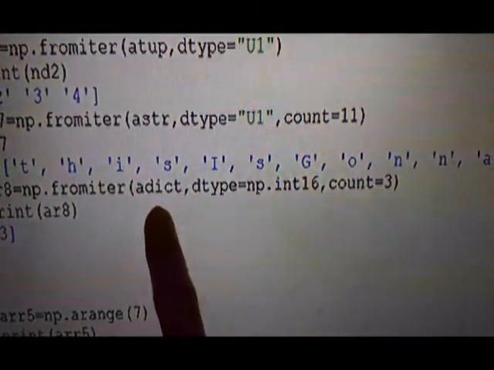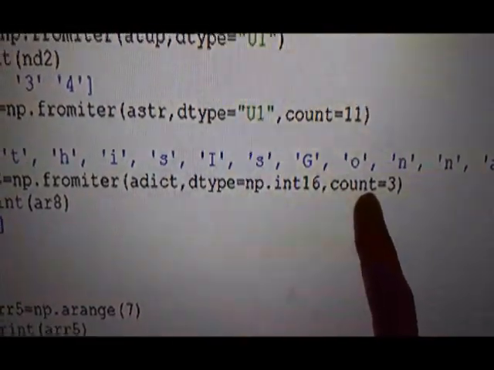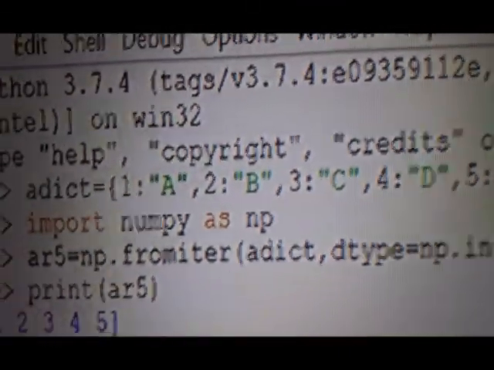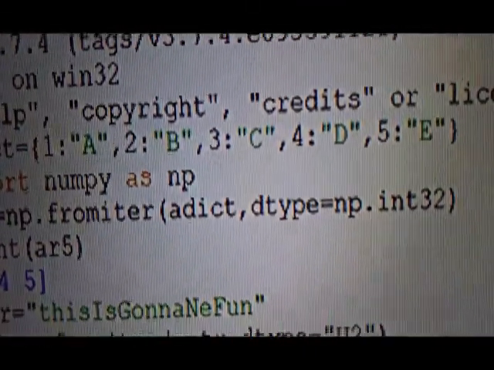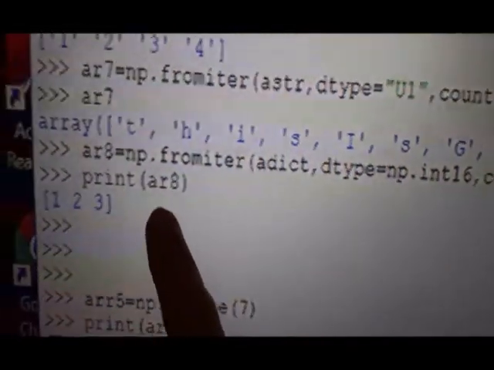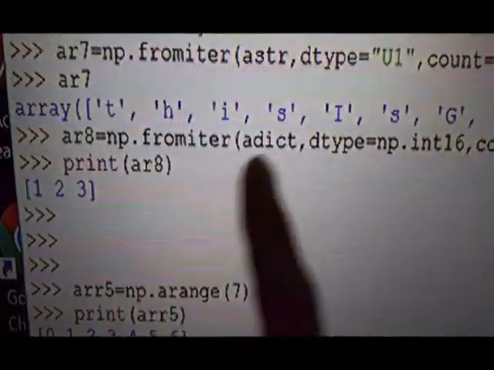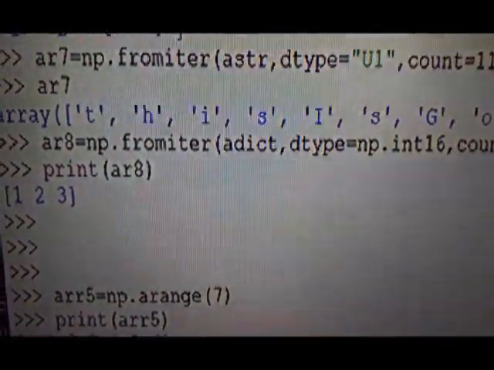We can see here the data type is int16, count 3. This dictionary had 1, 2, 3, 4, 5 as keys, but here since count is 3, it is giving keys 1, 2, 3. And data type is int16 that we are taking.